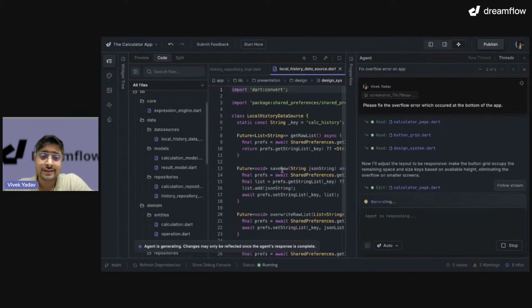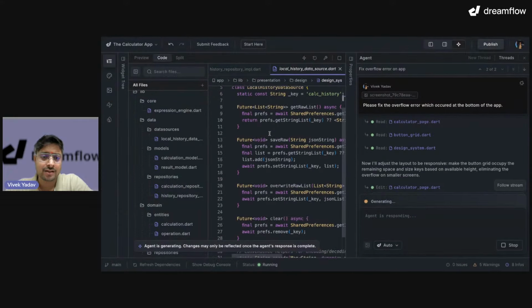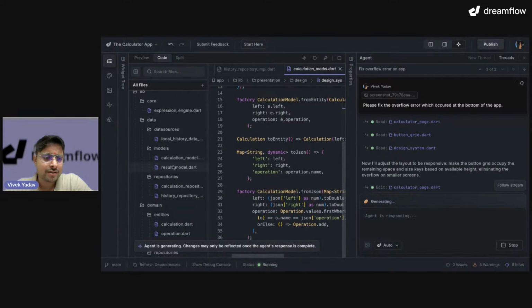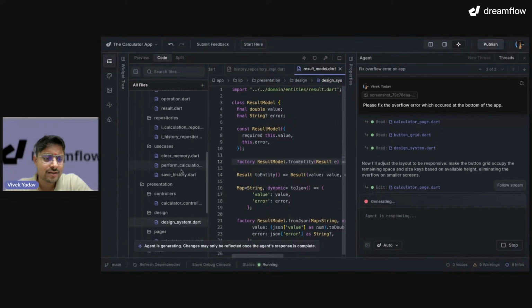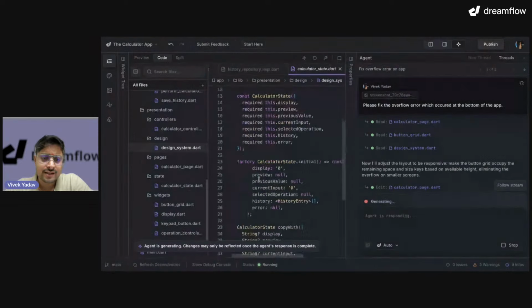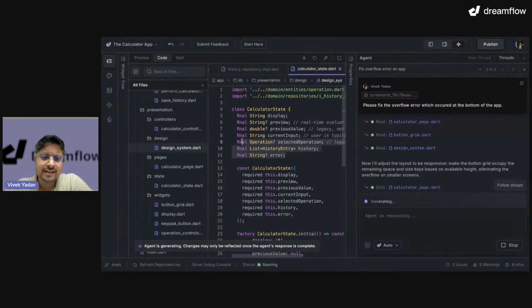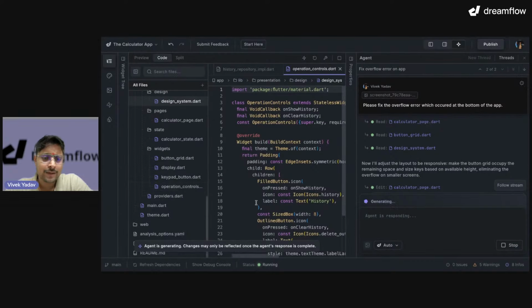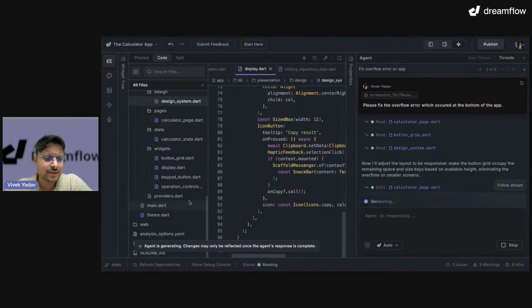I have local history data, which uses shared preferences. That's good to store data offline. Calculation model, result model. We have already seen that. What else? I have a calculator state, which is now storing a few more pieces of info. That's good. Operational controls, display dot dart, cool.